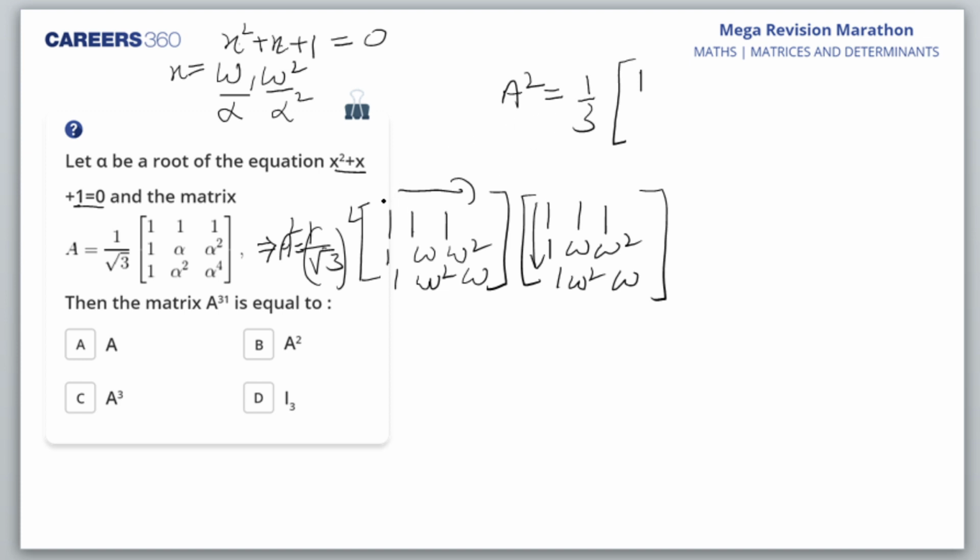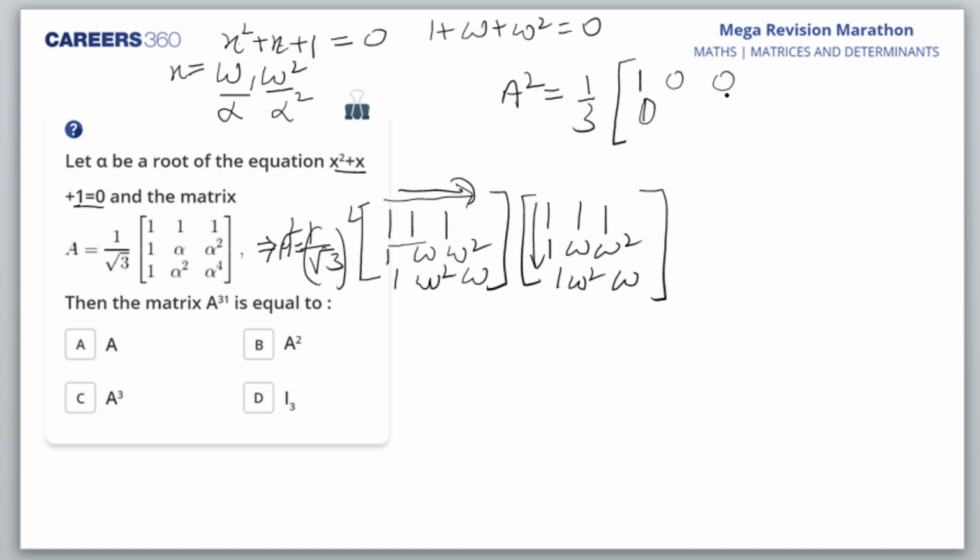Then the same row into the second column, that is 1 plus omega square, that would be 0, right? Then the same row into the third column, that would be again 0, because 1 plus omega square is nothing but 0. Am I right? Then I calculate second row into first column, that would be 1 plus omega square, that is 0.